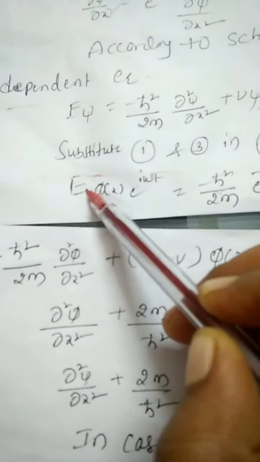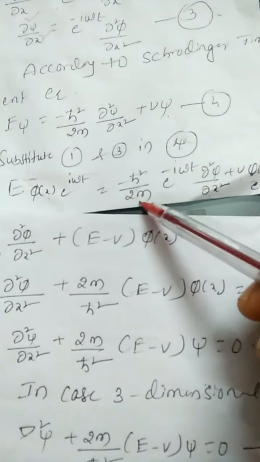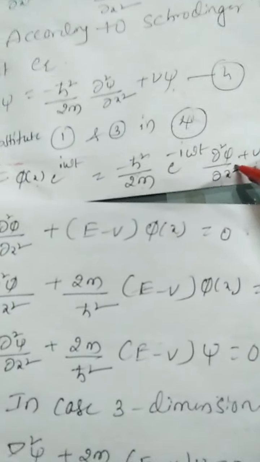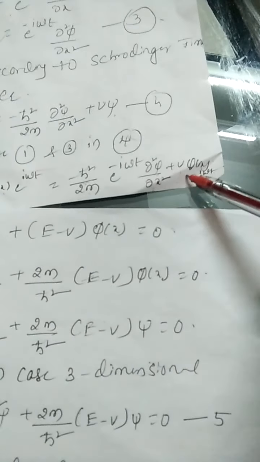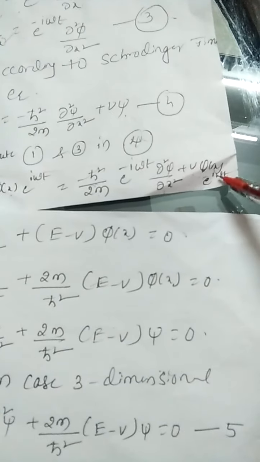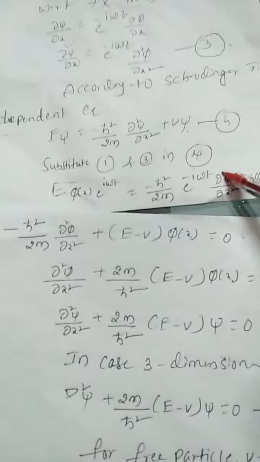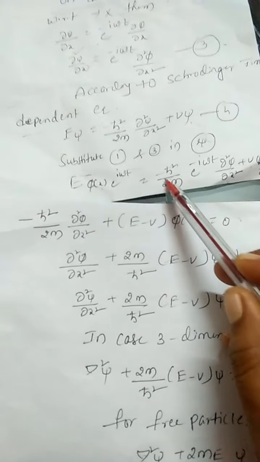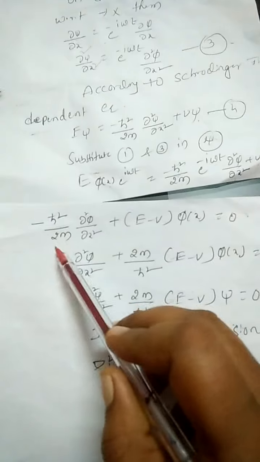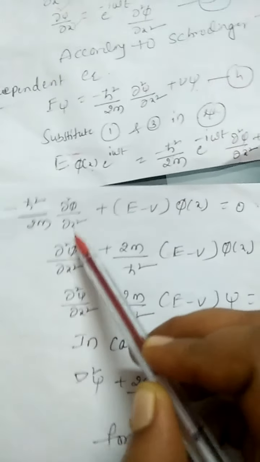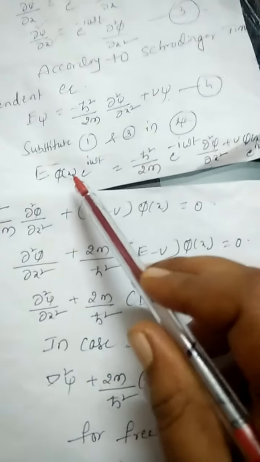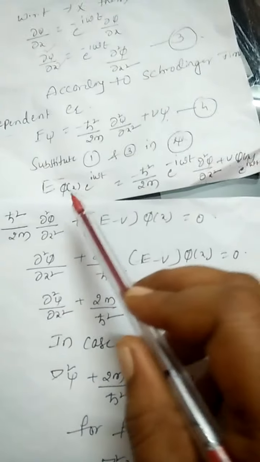Then E into phi of x into e to the power of i omega t is equal to minus h cut square by 2m, e to the power of minus i omega t, del square phi by del x square, plus v into phi of x into e to the power of minus i omega t. This can be simplified like this: minus h cut square by 2m del square phi by del x square, plus this right side value is taken to the left side.